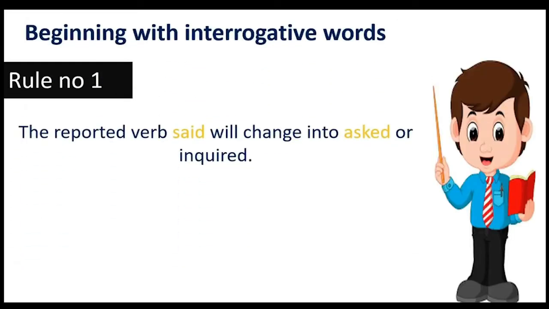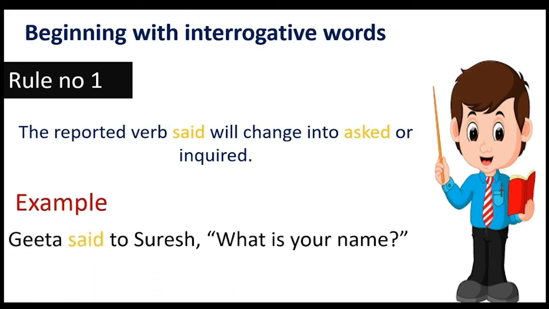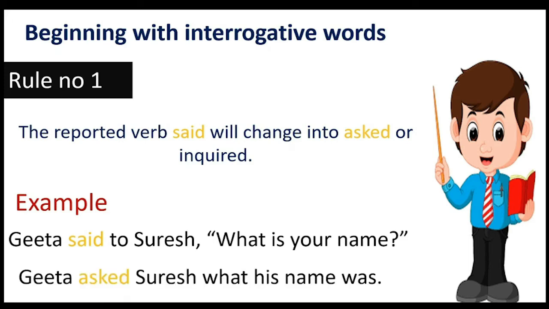Now we will learn how to convert when the reported speech is beginning with an interrogative word. Rule number 1, the reported verb said will change into asked. For example, Geeta said to Suresh, "What is your name?" So it will be Geeta asked Suresh what his name was. Children, there is no conjunction.